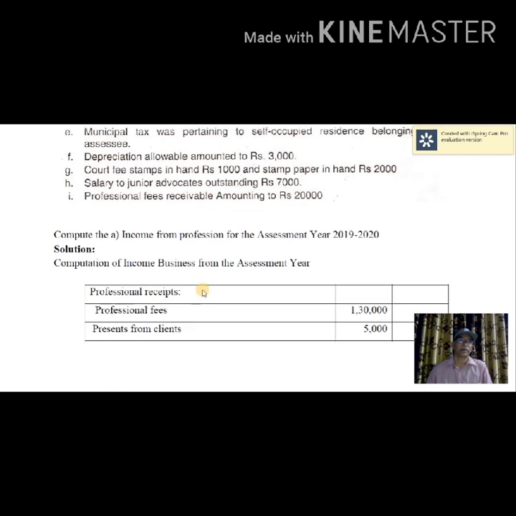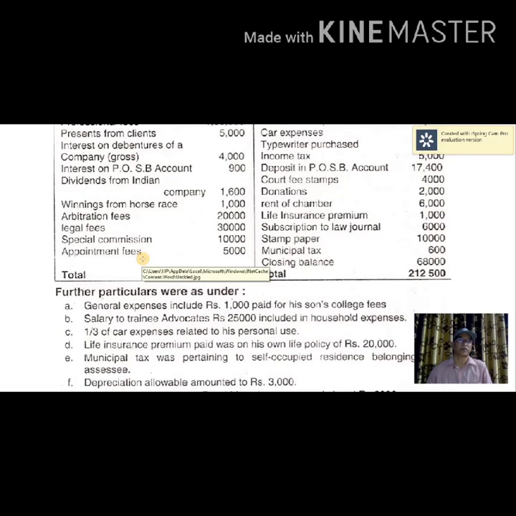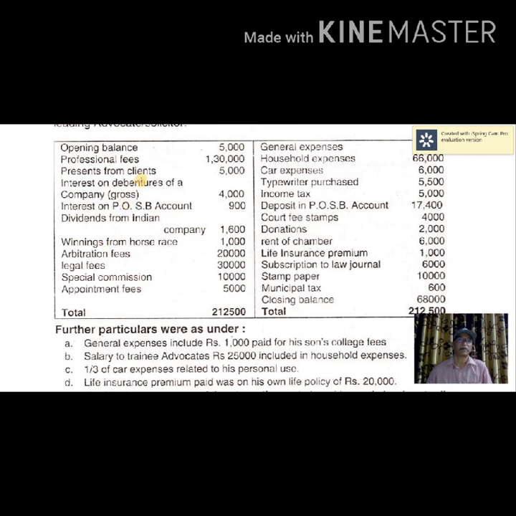So look at the receipt side here. Let us see what are the items of professional receipts. So professional fees 1,30,000. Definitely it's an item of income. Presents from clients. Okay, entire amount is professional income unless that is received from people other than his clients. Interest on debentures of a company, that is not an item of professional income, that falls under the head income from other sources. Your interest on post office savings bank account, this also falls under income from other sources.